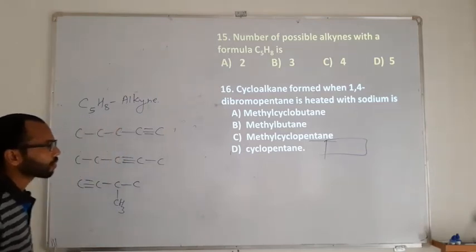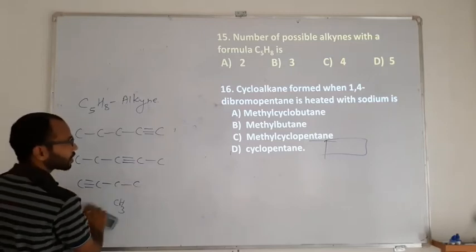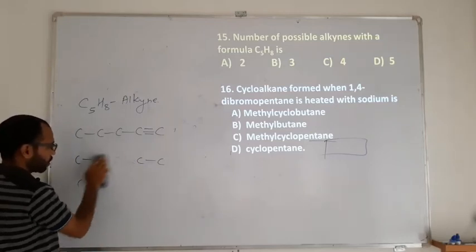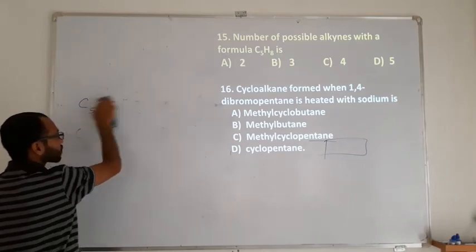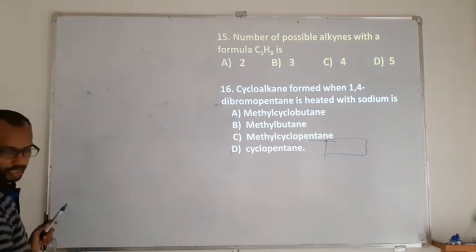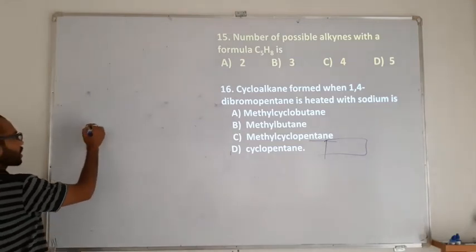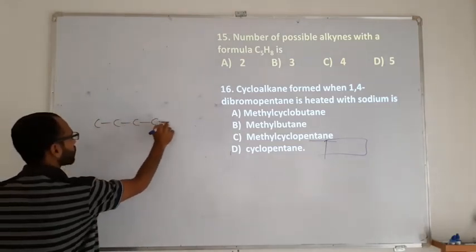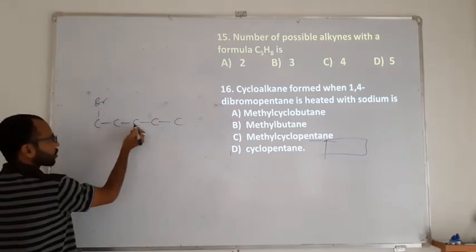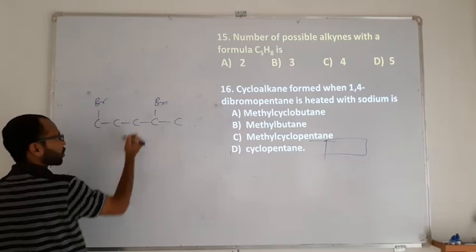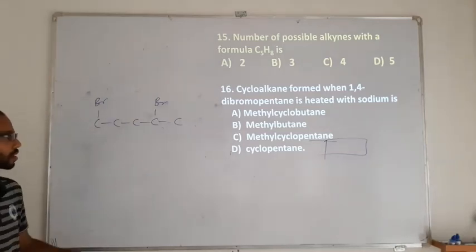Then, a cycloalkane is formed when 1,4-dibromopentane is heated with sodium. So we are getting a cycloalkane, and the given reactant is 1,4-dibromopentane. So 5 carbon atoms, 1, 4. So 1, second, third, fourth. Hydrogen need not be shown, because we will directly write the product.